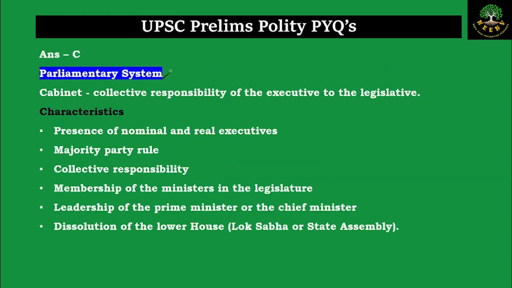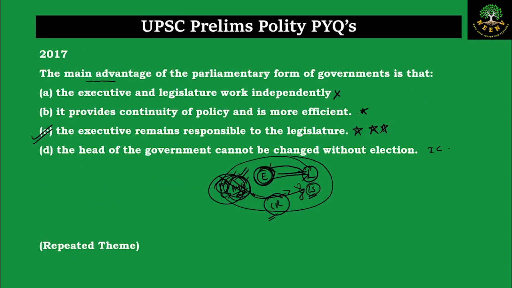So a parliamentary form of government is one where the cabinet is collectively responsible to the legislature, that is the House of People or Lok Sabha. And the characteristics are majority party rule, collective responsibility is a defining factor, membership of the ministers in the legislature, the leadership of the Prime Minister at the union level or the Chief Minister at the state level, and dissolution of the lower house, that is the Lok Sabha or the state assembly at the state level, if they fail in the no confidence motion. So coming back, the correct answer is C.